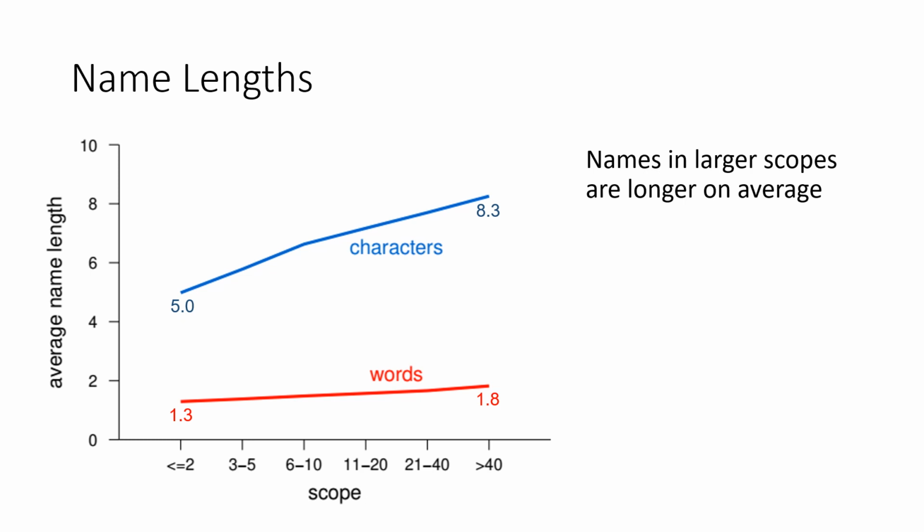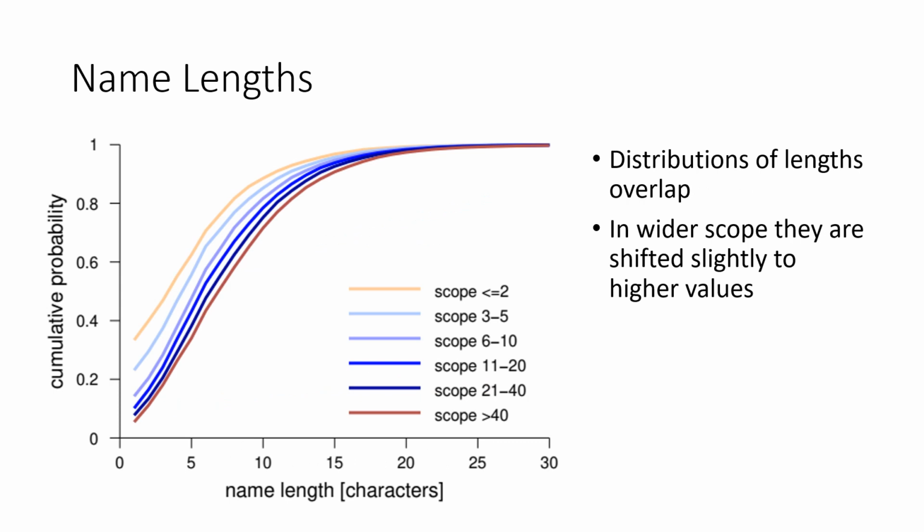Turning to name lengths, we see that names become progressively longer as the scope becomes wider. This is true whether we measure length in words or in characters. Interestingly, the distributions of name lengths for the different scopes overlap. All of them start with names of only 1 letter and extend to names with more than 20 letters. However, when the scope is wider, the distribution of name lengths is shifted a bit to longer names.